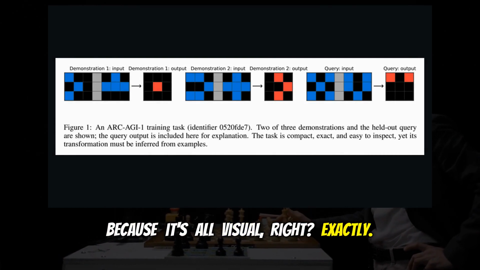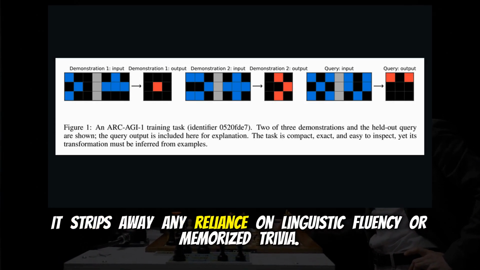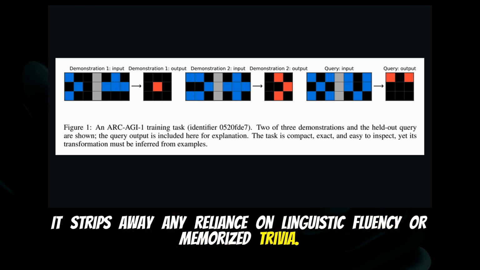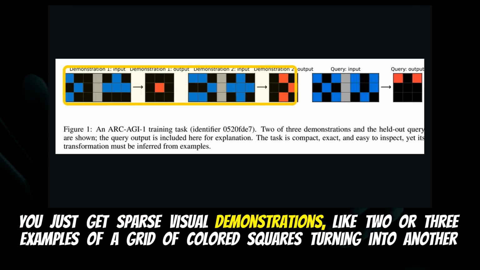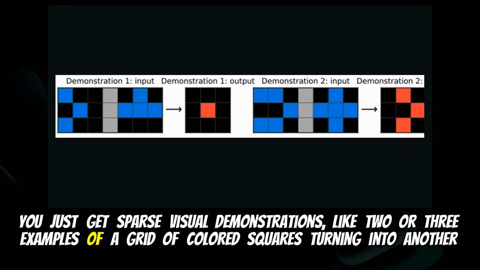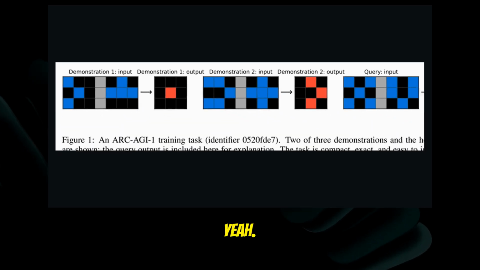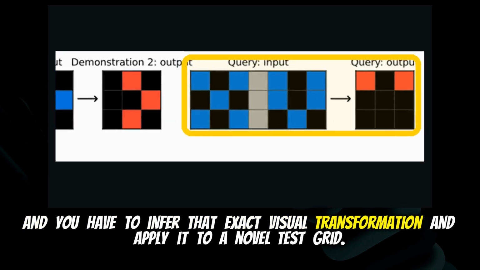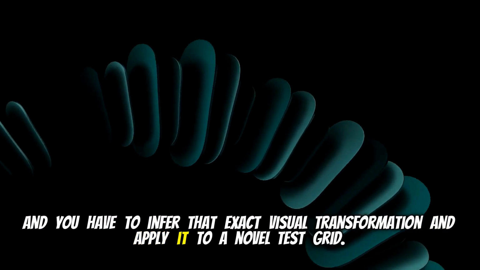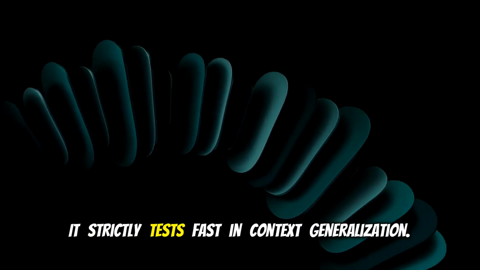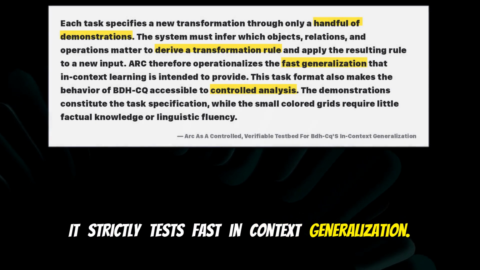Because it's all visual, right? Exactly. It strips away any reliance on linguistic fluency or memorized trivia. You just get sparse visual demonstrations, like 2 or 3 examples of a grid of colored squares turning into another grid. Right, based on some hidden rule. Yeah, and you have to infer that exact visual transformation and apply it to a novel test grid. It strictly tests fast in-context generalization.